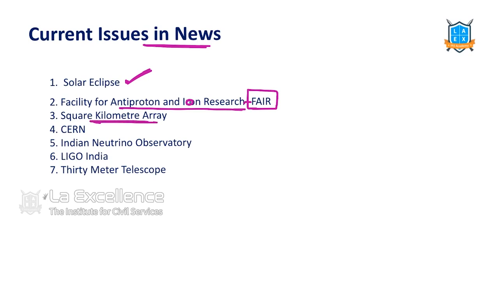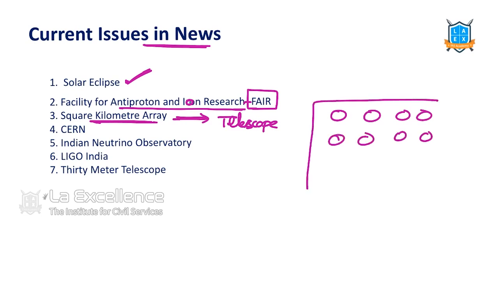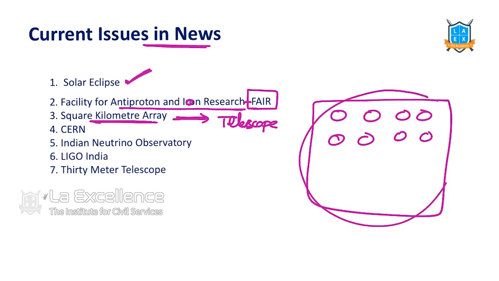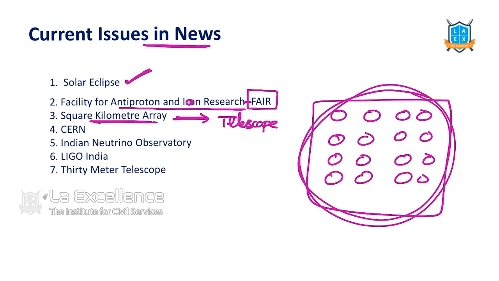Square Kilometre Array. This is important. Square Kilometre Array is a kind of telescope, but made of small telescopes arranged within one entire square kilometre area. We cannot build such a lengthy and large telescope. So what we did, we arranged small telescopes in a grid, and we connected all of them together, and we are getting the data. We are going to learn more about it later.